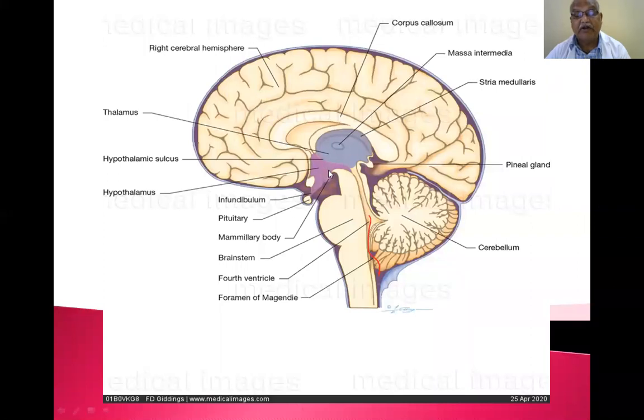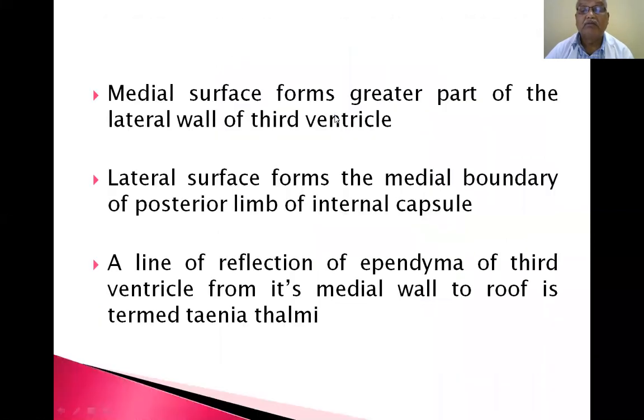This part is divided into a number of nuclei. This thalamus is also again divided into ventral thalamus and dorsal thalamus. So above the hypothalamic sulcus, there is a large ovoid mass that is called the thalamus.